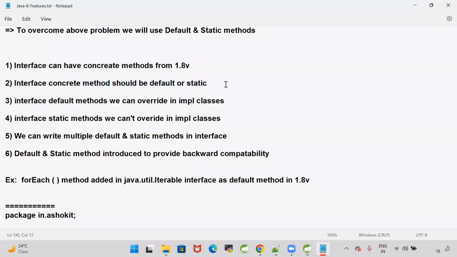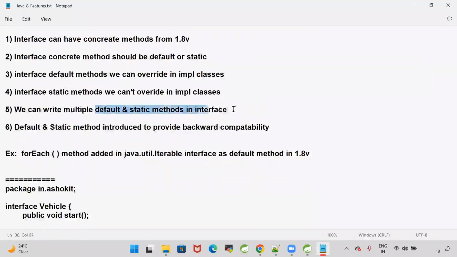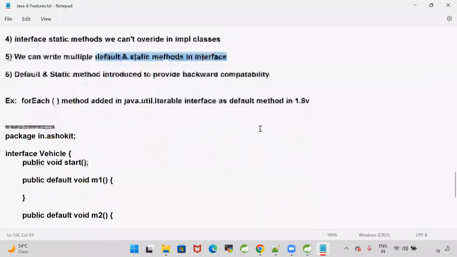Interface default methods we can override in implementation classes, the classes we are writing. If you don't want anybody to override your interface concrete method, then you need to make it a static method. And we have seen the forEach method got added in the Iterable interface as a default method.